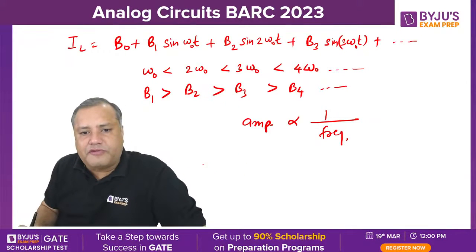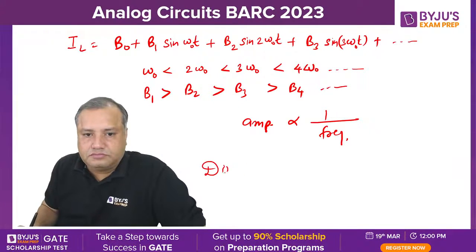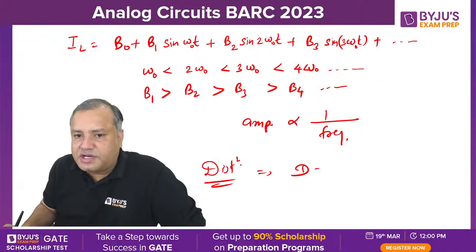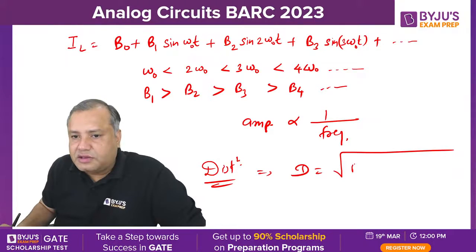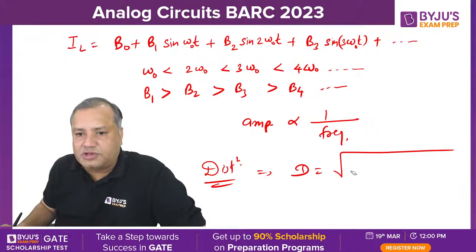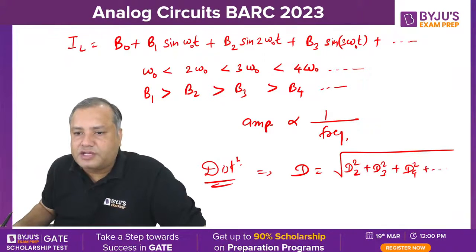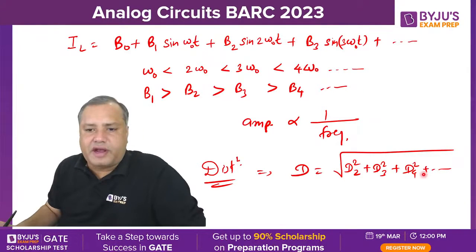Now see the formula for distortion. The total distortion is D, which is the norm of all the distortions. Distortion actually starts from D2. So D2 square, D3 square, D4 square, and so on. So there may be nth harmonic or infinite number of harmonics.